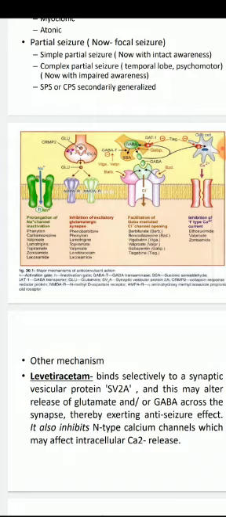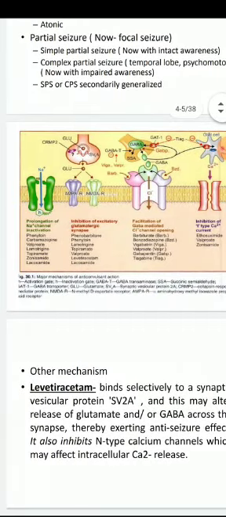So there are mainly four mechanisms of action of anti-epileptic drug. First one is prolongation of sodium channel inactivation. Second is facilitation of GABA mediated chloride channel opening. Third one is inhibition of T-type calcium current. And fourth one, I have taken glutamatergic inhibition as the last one, because this is the recently discovered mechanism of action of anti-epileptic drug. Fourth one is inhibition of glutamatergic synapse. Okay, so these are mainly the four mechanisms of action of anti-epileptic drug.